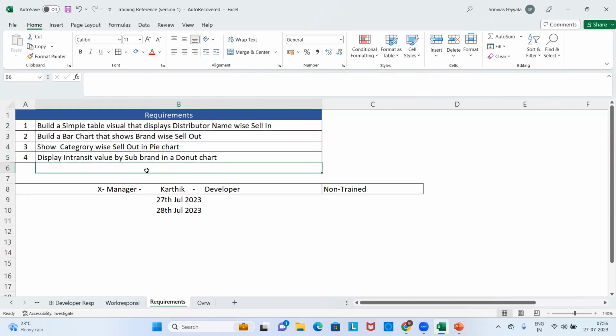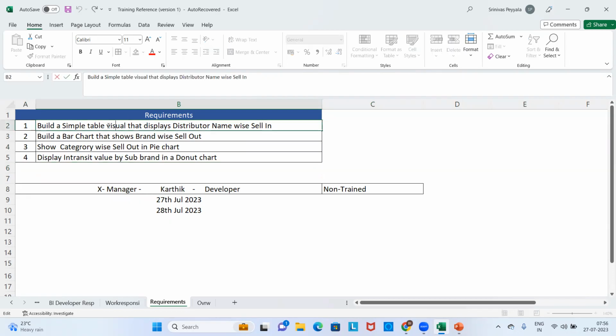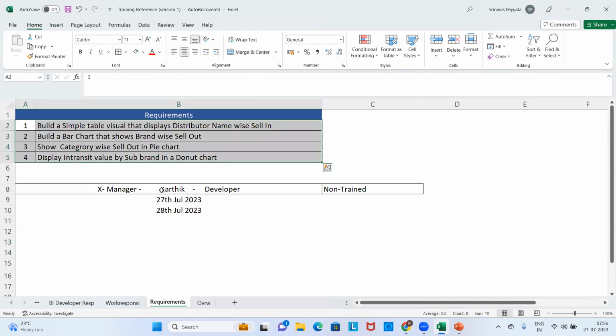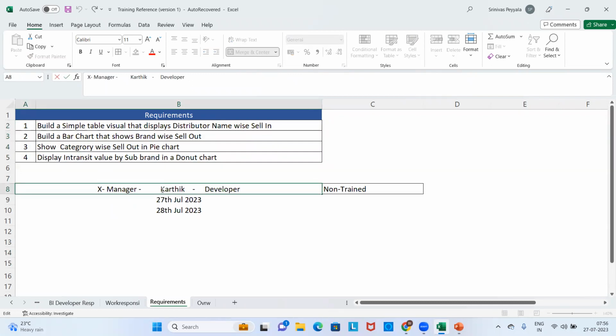This is a kind of requirement where we need to create some visualizations on top of the suggested data that the client is telling us. So these 4 are the requirements. See, Karthik is coming from a non-IT background. He doesn't even know what a bar chart is, what a pie chart is, and what a donut chart is. Then what should his decision be?